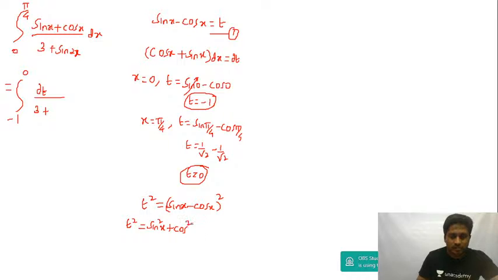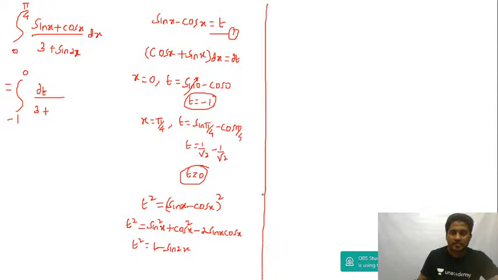a square plus b square minus 2ab is 2 sin x cos x. Okay, so I get t square is equal to sin square plus cos square, which is 1, and 2 sin x cos x is sin 2x. From this I can write sin 2x is equal to 1 minus t square.